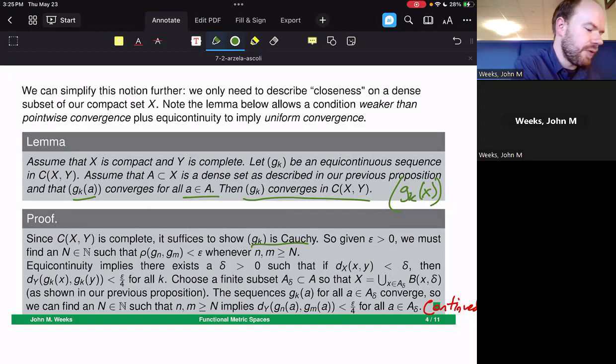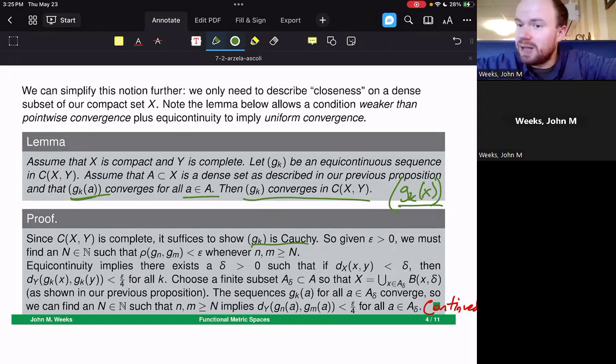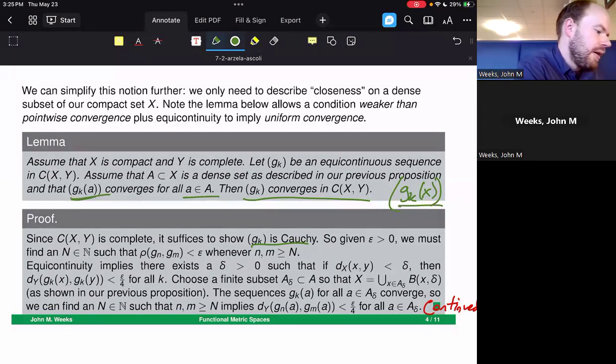So the goal is to first connect G sub k of x to G sub k of A, then to connect G sub k of A to something else that's really close by, and then connect that something close by, maybe a G sub L of A, back to G sub L of x, and say that those two things are indeed getting closer and closer to each other, and hence there's a Cauchy operation going on. So let's see how we have to do that and use the A sub delta sets to make that work.